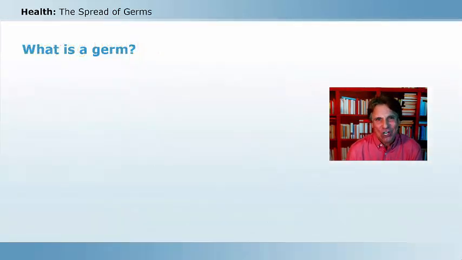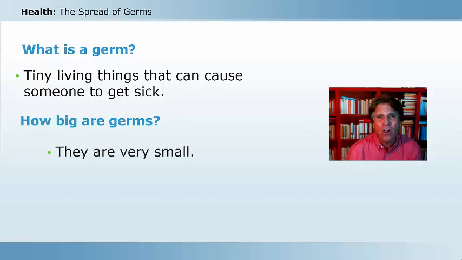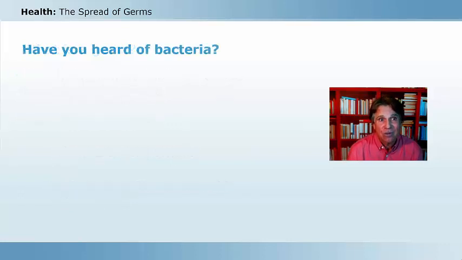So what is a germ? A germ is a tiny living thing that can cause someone to get sick. And there's many different types of germs. I said that they were small, but how small are they? Well, they are so small that you need a tool. And a tool is something that scientists use to improve their senses. You need a microscope so that we are able to see germs.